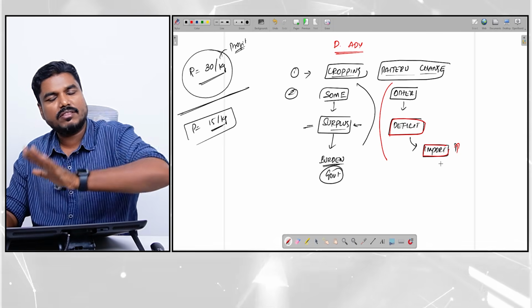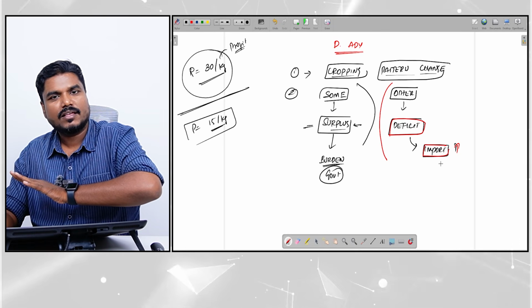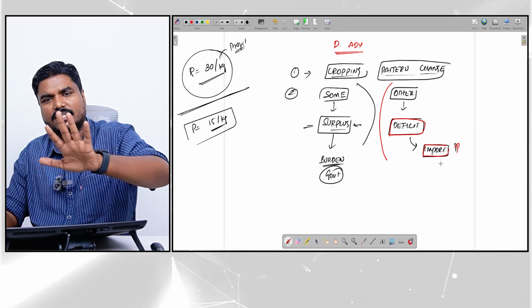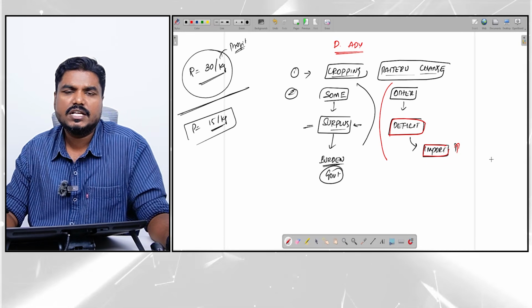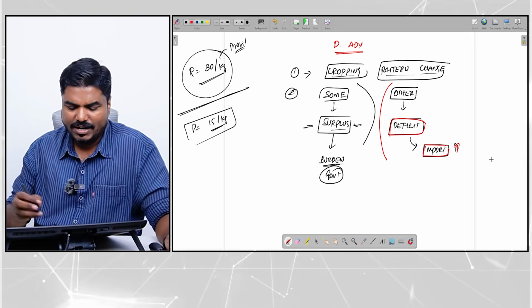That can have an impact on the balance of payment. Yes or no? All these, our forex will be affected. All these are the consequences. Change in cropping pattern. Not just that.